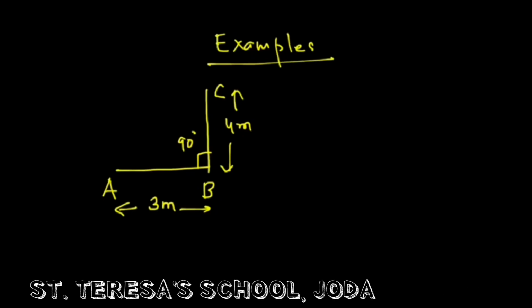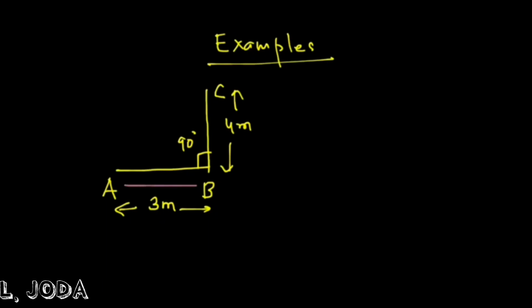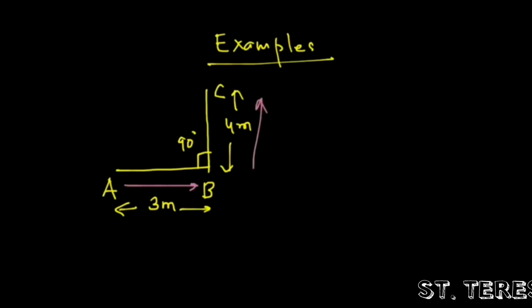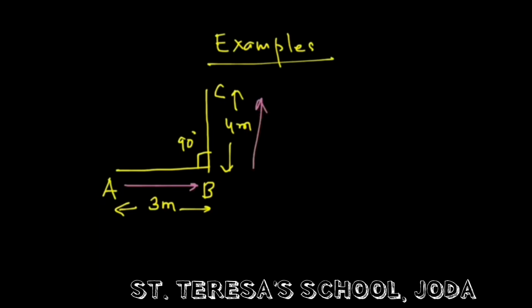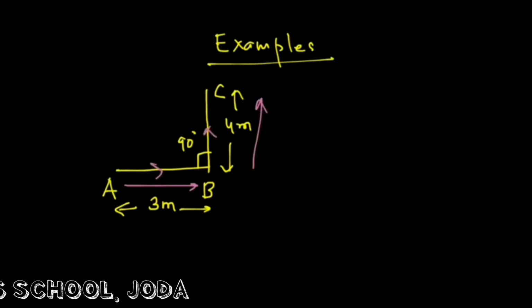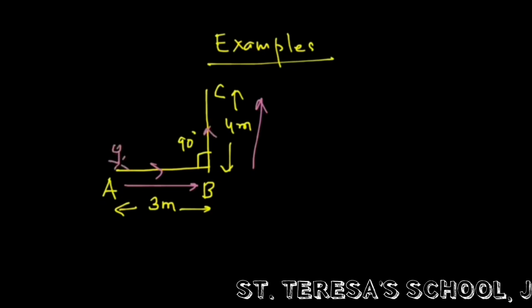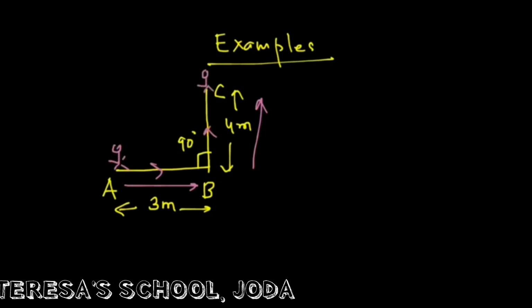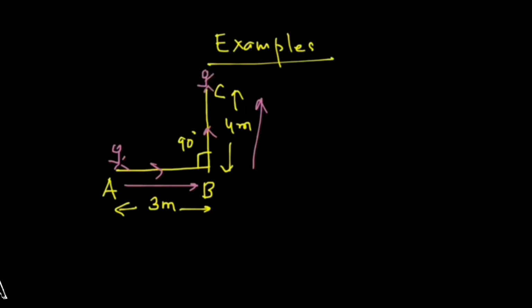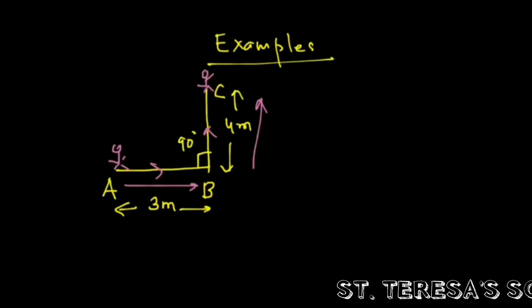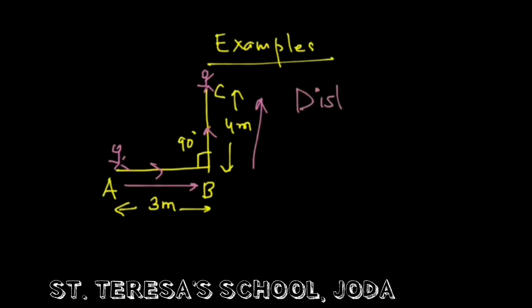Let us see another example where a person first of all traveled from A to B and then from B to C. Let us give an arrow to give the direction. A to B, then from B to C. AB 3 meters, then BC 4 meters. So A is the initial point and C is the final point, the destination I mean to say. So let us find out the distance traveled.